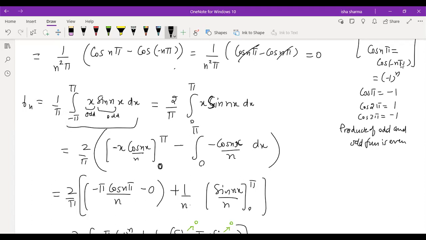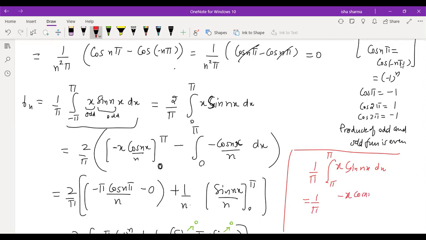The first term will be, just imagine this 2 is not there. I'll do this calculation here: even if you do it like 1 by pi integral from minus pi to pi of x sin nx dx. So 1 by pi, you use integration by parts.